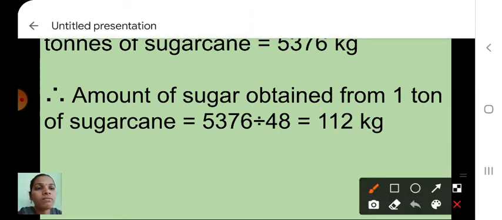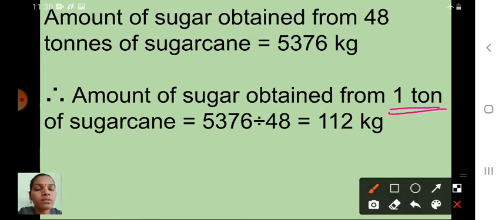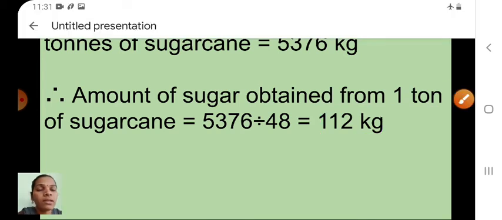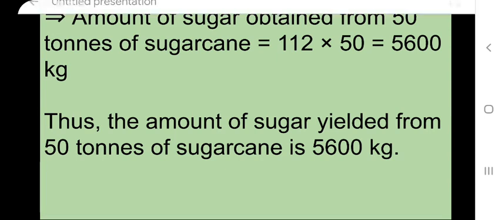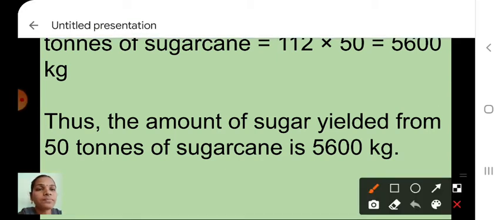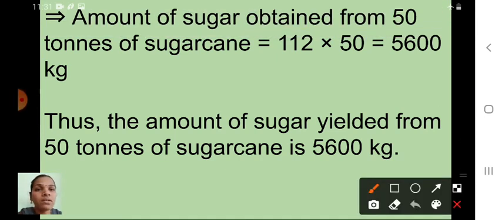See here. From 1 ton of sugar cane we can get 112 kilogram. So for 50 tons, how much sugar can we get? This one into 50. I will show that on the next slide. See here, the amount of sugar obtained from 50 tons of sugar cane is what we have to find.